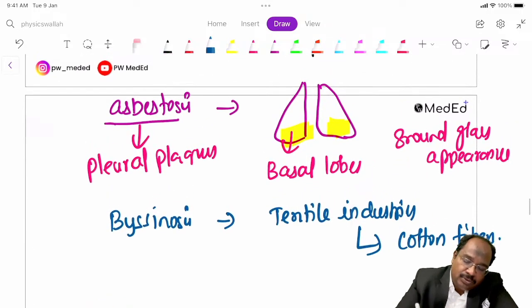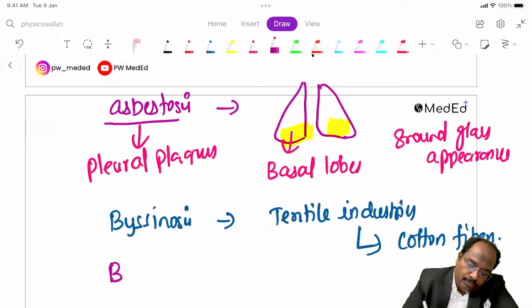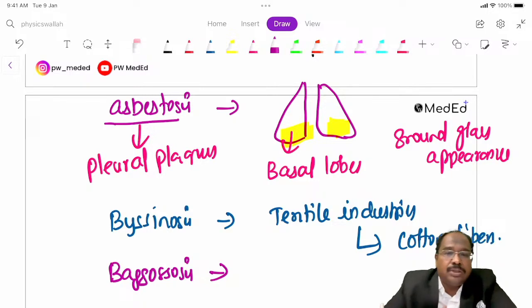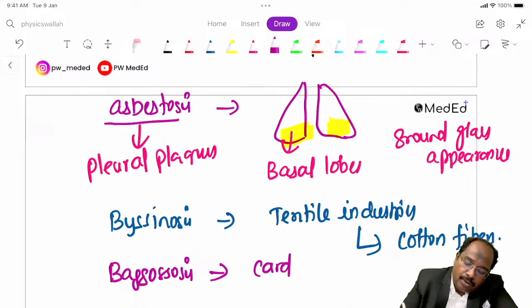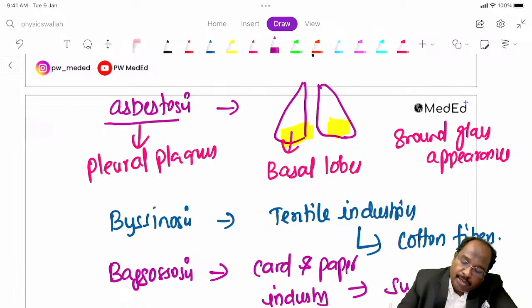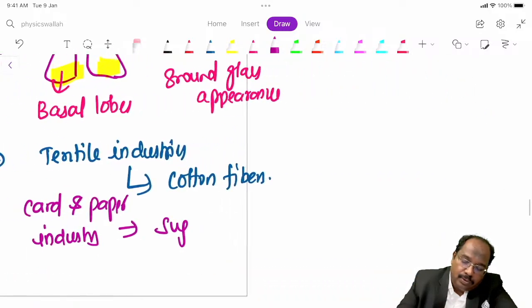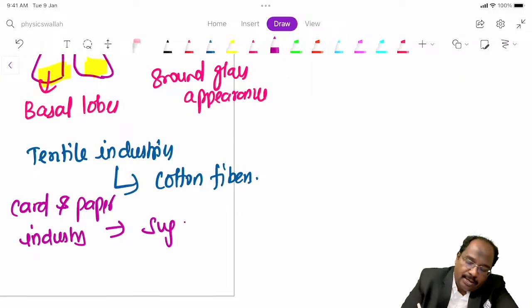Next is bagasosis. What is bagasosis? People exposed to sugarcane dust. This is common in the cardboard and paper industry. Cardboard and paper industry. This is sugarcane dust.